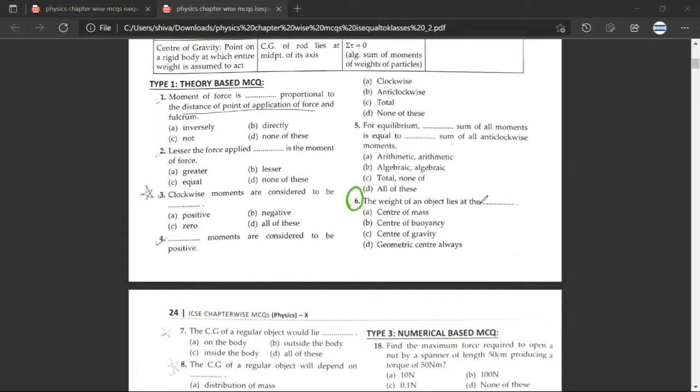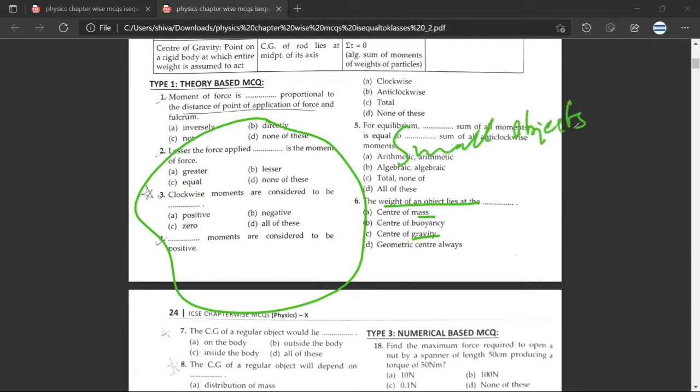Question 6. Weight of the object lies at the, so, at the center of mass. Or center of gravity. Center of gravity. Any doubt about this? No doubt. See, Mr. Sibang, mass and weight. So usually whenever we take small objects, just try to understand, because the size is small, the center of mass and the center of gravity are the same. Any doubt? No doubt, sir.